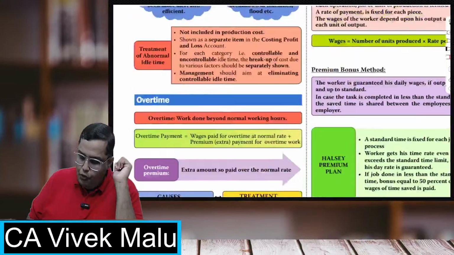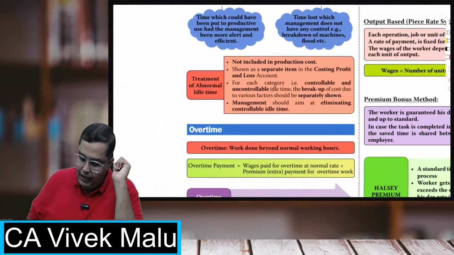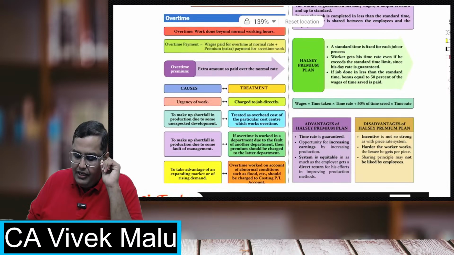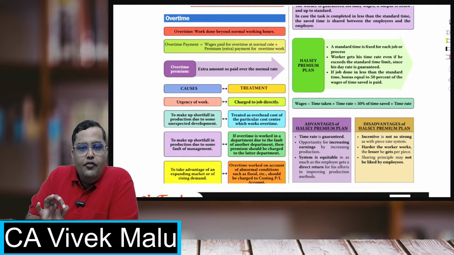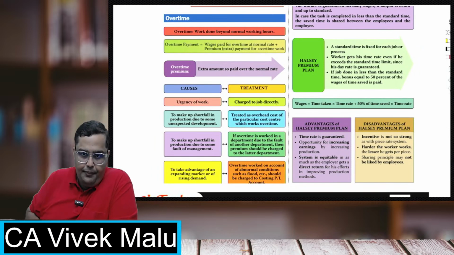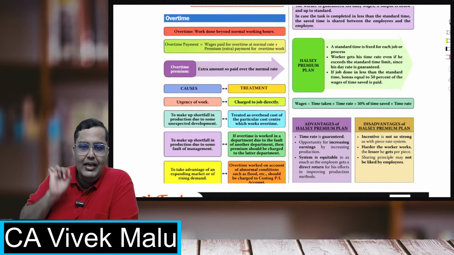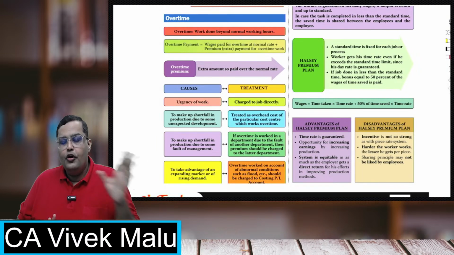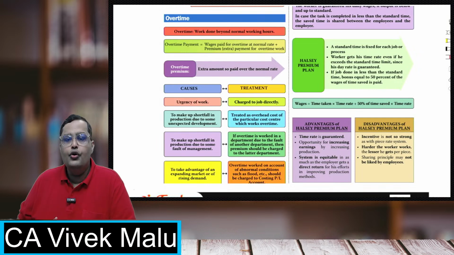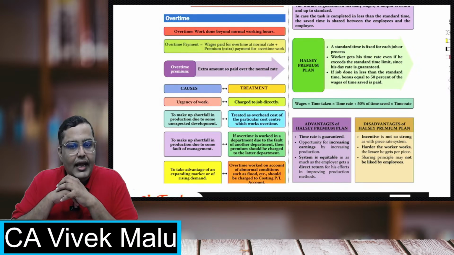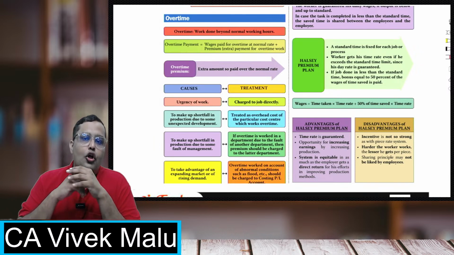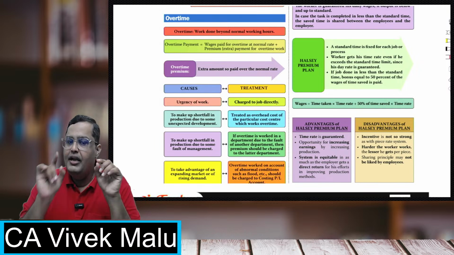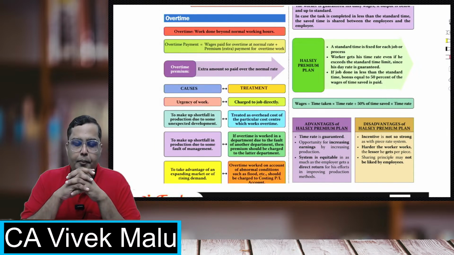Now, we all know the provisions of the Factories Act. Let me tell you, it is not mentioned over here. Let me tell you the provisions of the Factories Act 1948. If any worker works for more than 9 hours in a day or for more than 48 hours in a week, then he is liable to get overtime, which is normally double the normal wage rate, twice the ordinary wage rate. I'll repeat the provision again.